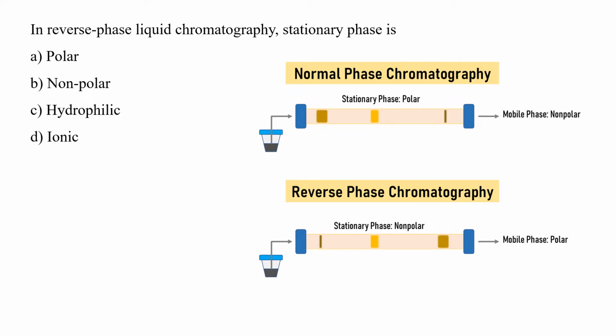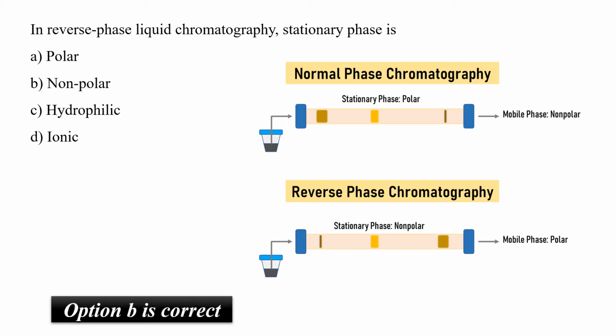If we reverse the process, that means stationary phase is non-polar while mobile phase is polar, then we are using the reverse phase chromatography. So in the reverse phase liquid chromatography, stationary phase has to be non-polar, that is option B.